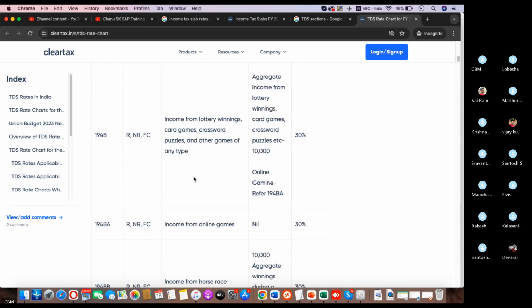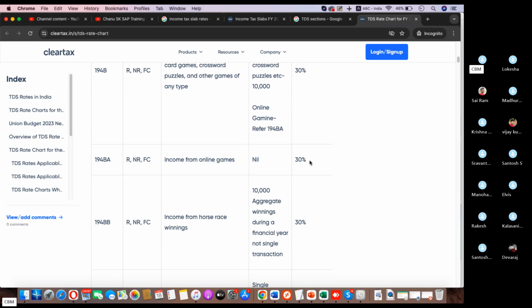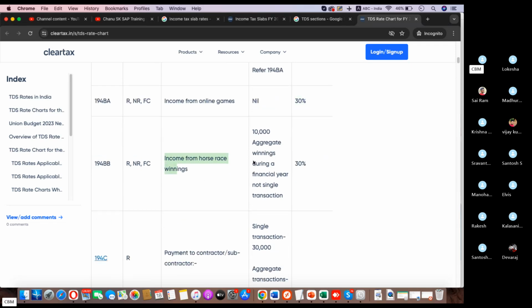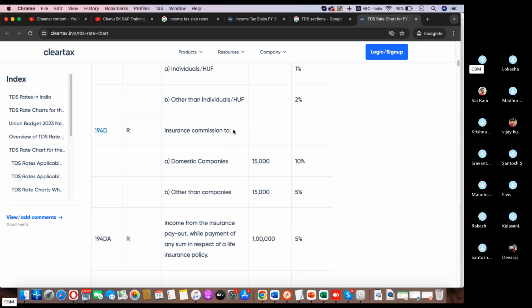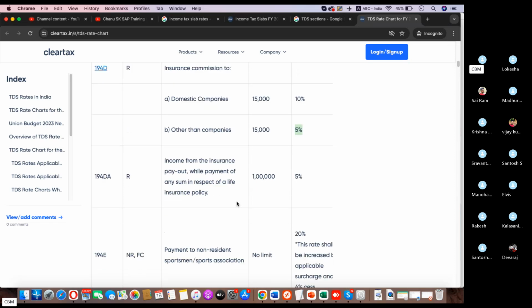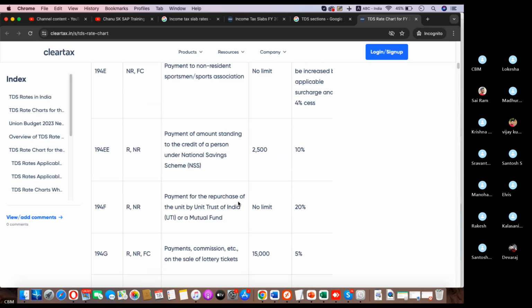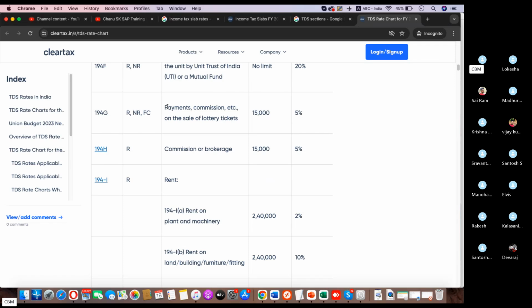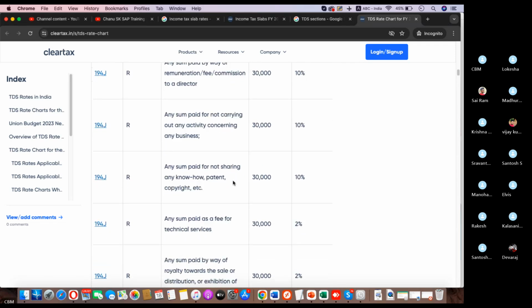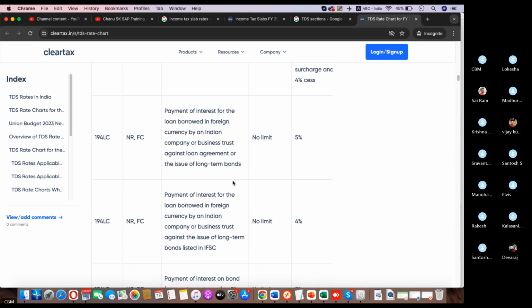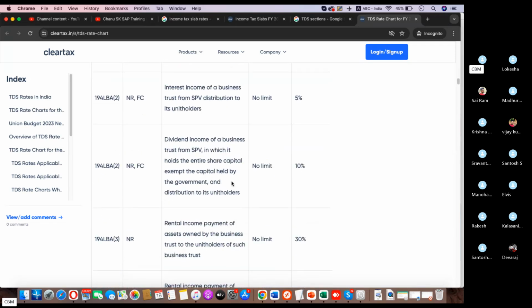Income from online games, it's 30%. Income from horse race, it's 30%. Insurance commission, domestic company 10%, other than company 5%. Payments, commission etc. 5%. Commission on brokerage 5%.